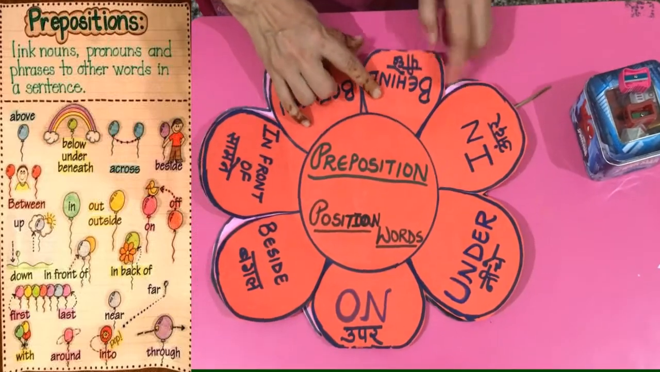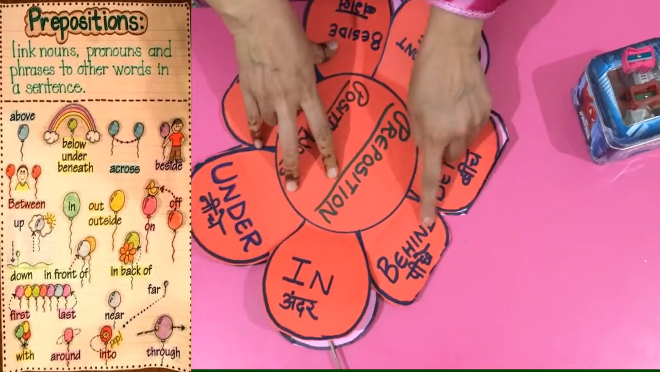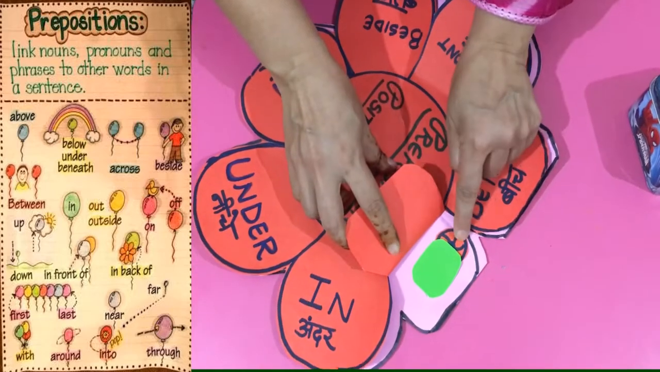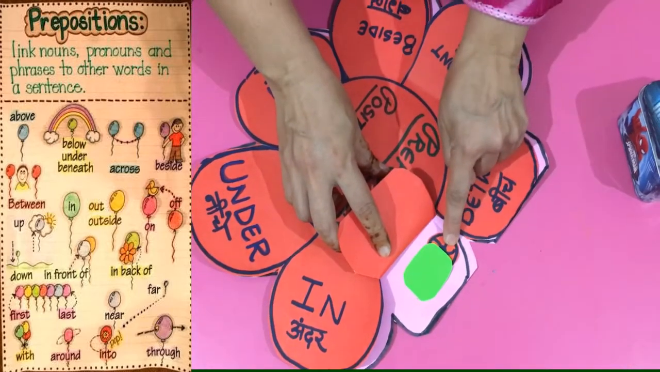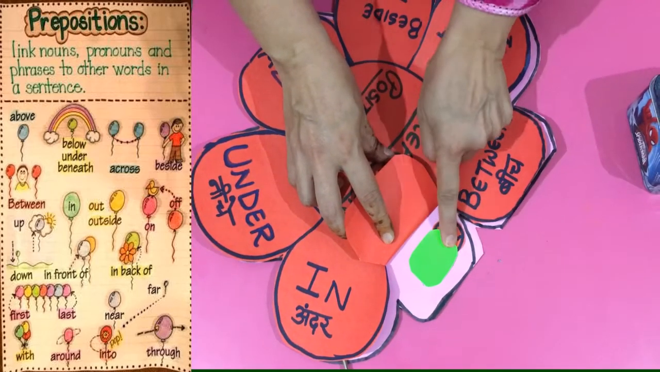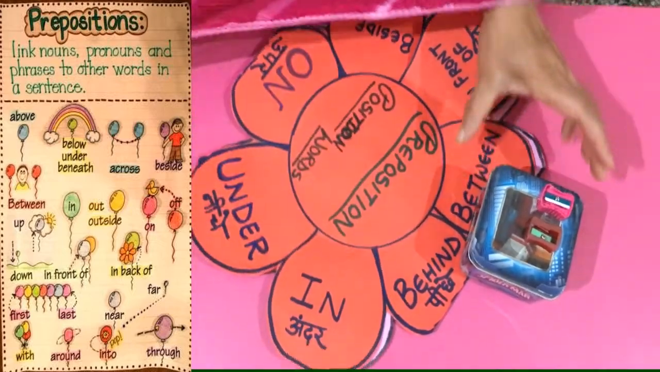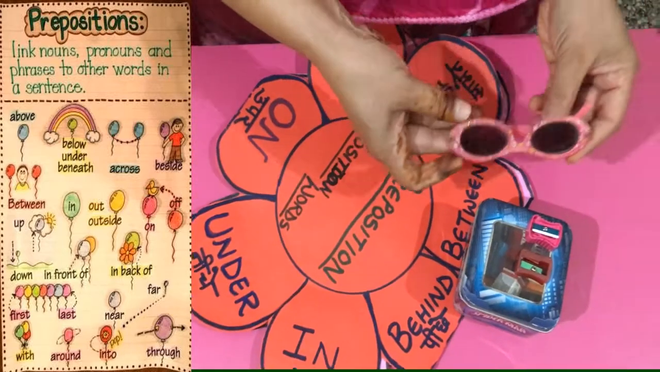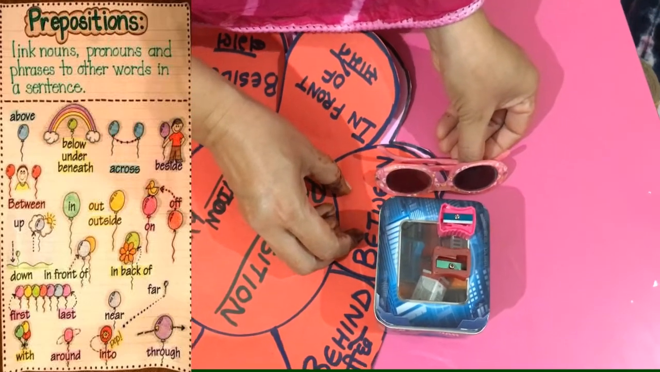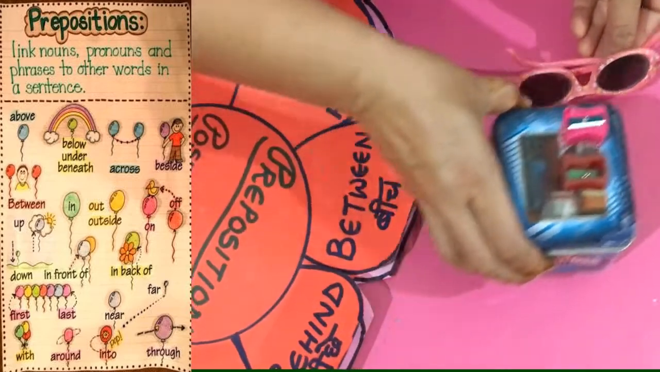The next word is behind. B-E-H-I-N-D, behind. Behind means पीछे. The ball is behind the box. Ball जो है वो box के पीछे है. Behind the box. Same way I told you the position of goggles. The goggles are behind the box. What is the position of goggles? They are behind the box.